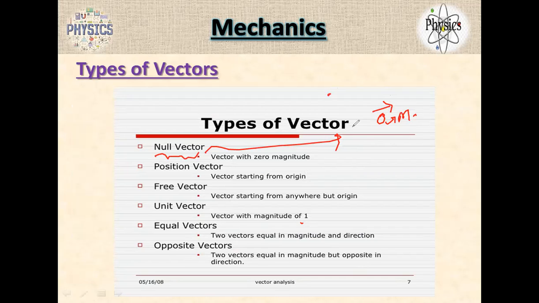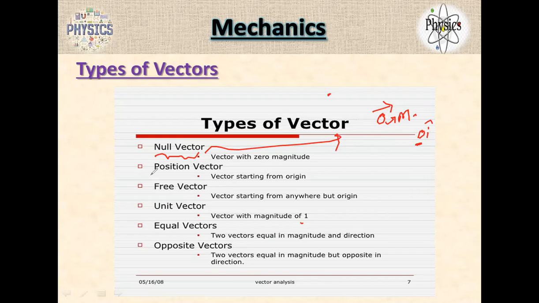A dot can also be a vector. So a zero vector means the vector having zero magnitude. Is it clear? Yes, sir. Null vector means the vector whose magnitude is 0.